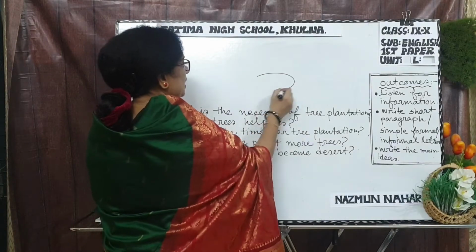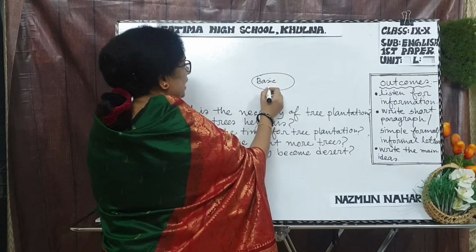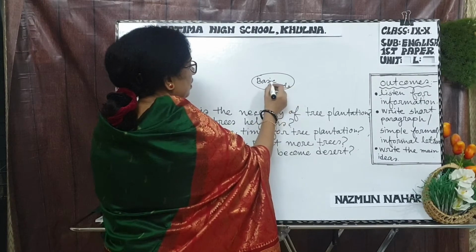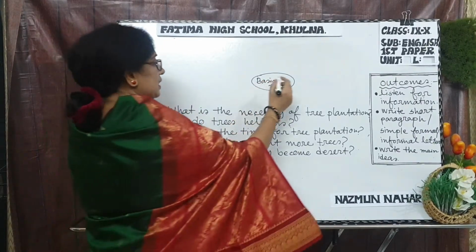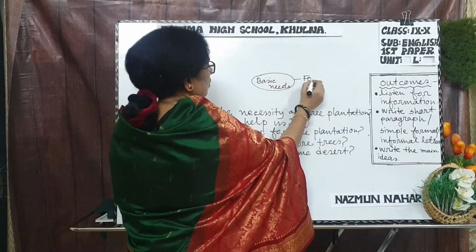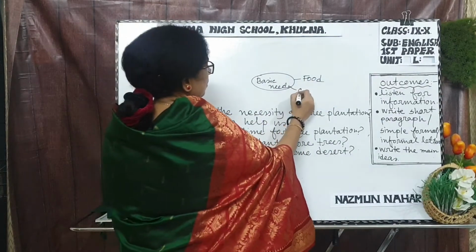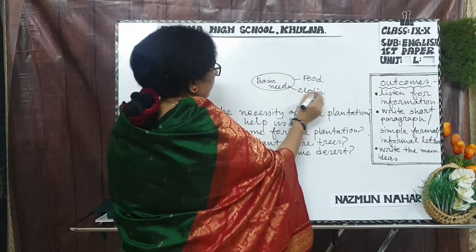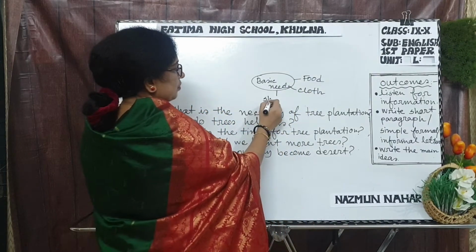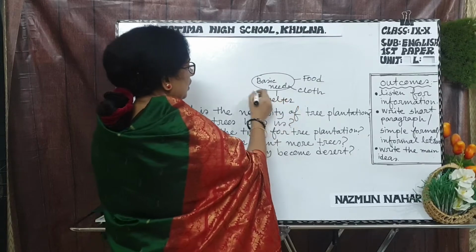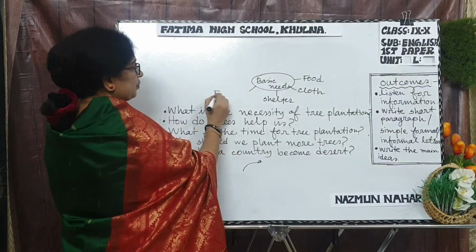Do you know what our basic needs are? First number, food. Second number, cloth. Third number, shelter. Next number, education.